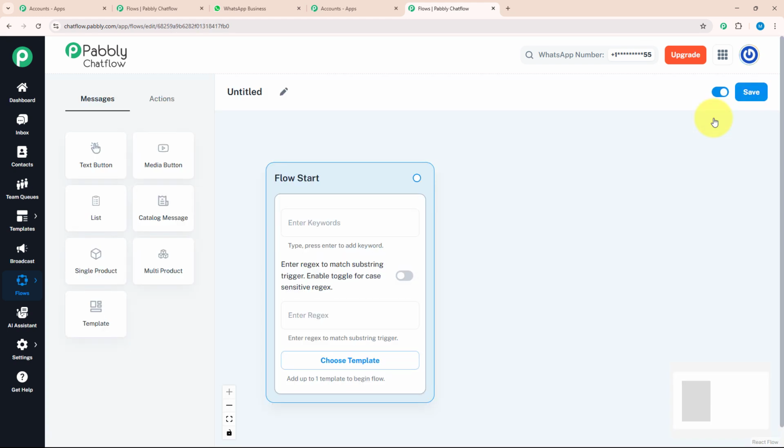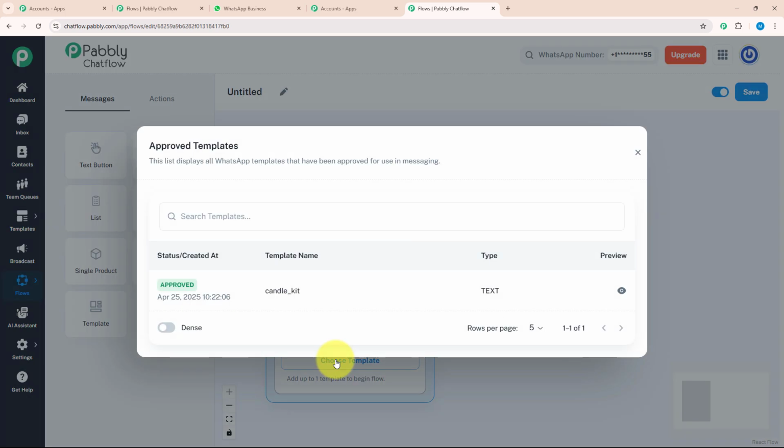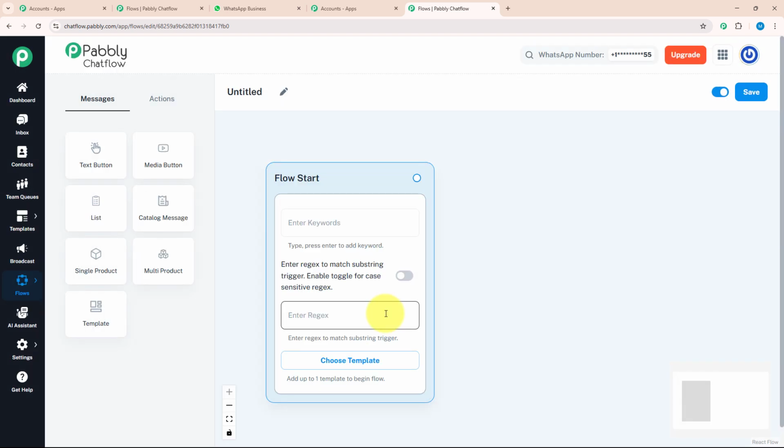After clicking on the Add Flow button, you will be redirected to this page. Here, a window is opened named Flow Start. Inside this, there are 3 key features: keywords, regex, choose template. Let's see each feature individually. Choose template is a feature where you can choose your created template to give a personalized touch to your chat. Regex are regular expressions, special patterns or sequences of characters used to find, match or filter specific text. Keywords are the trigger messages that your customer will put while initiating a conversation.